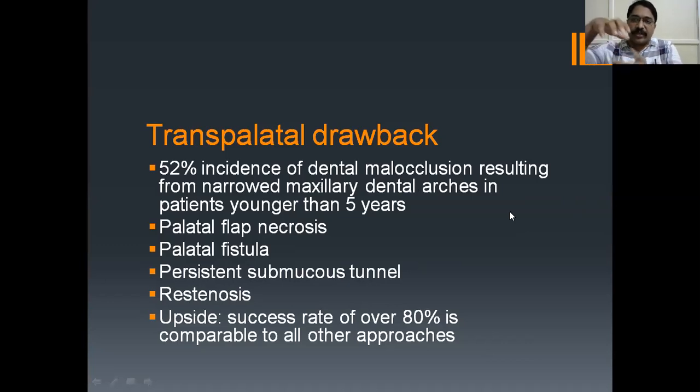There won't be proper fitting of the upper teeth with the lower teeth. That's called intercuspation. There won't be any intercuspation of the teeth, so the upper maxilla comes a little forward relative to the lower mandible. There will be a chance of malocclusion if you do the transpalatal approach.